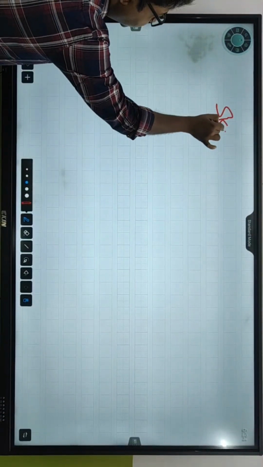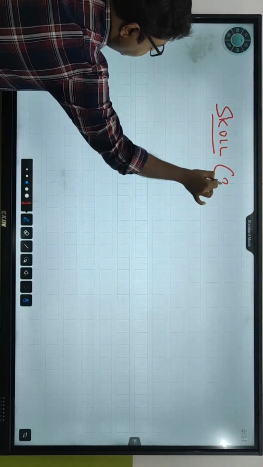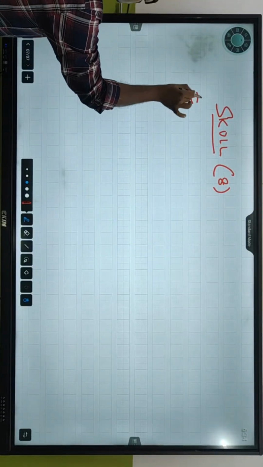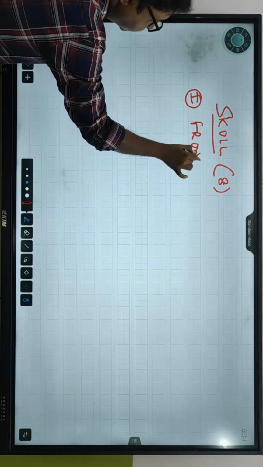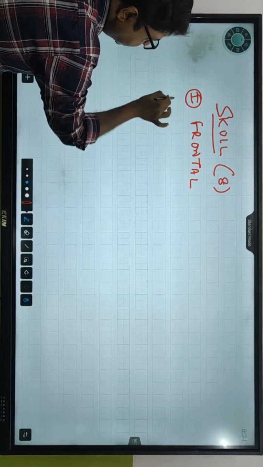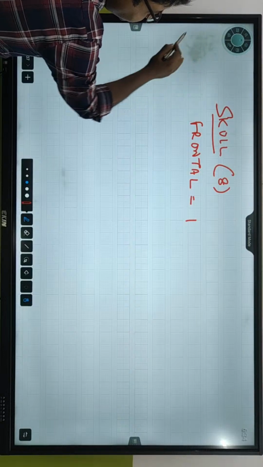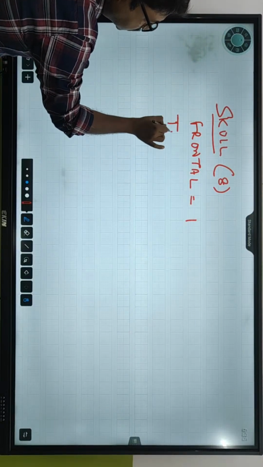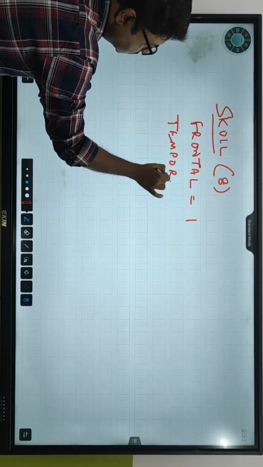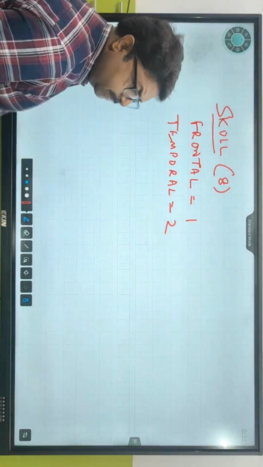यहाँ पे दिखा रहे हैं. Then we are going to get into that. Skull, how many bones are there? 8 bones are there. Tell me number 1. Frontal bone. कितने सारे बोन है? 1 बोन है. Then second, temporal. Temporal, 2 bones are there.